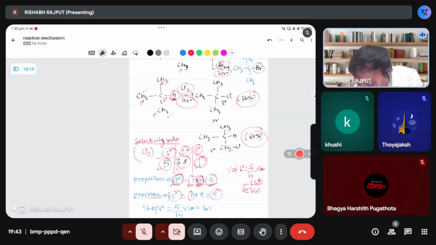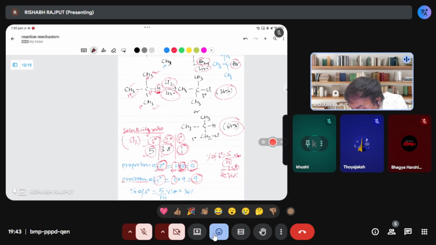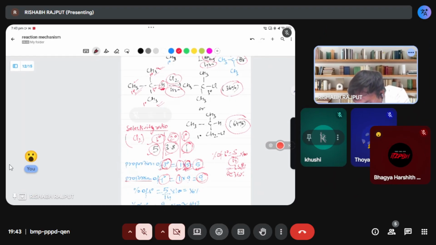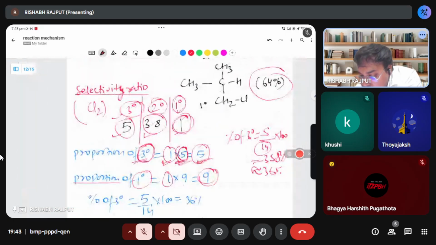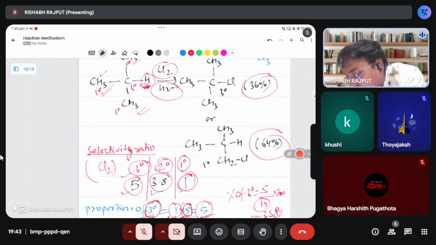You will get 5. And 1 degree carbon has 9 hydrogen. 3, 6, 9. 1 into 9, 9. So 9 plus 5 is 14. If you divide 5 by 14, you will get around 36%. If you divide 9 by 14, you will get 64%. That means for 1 degree you will get 64%, for 3 degree you will get 36%. That means here 3 degree is minor and 1 degree is the major compound.